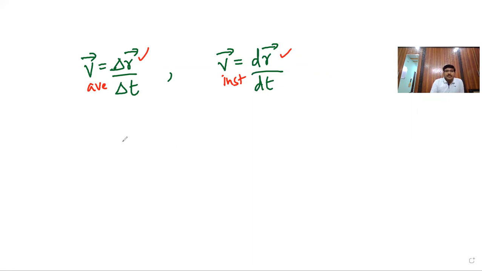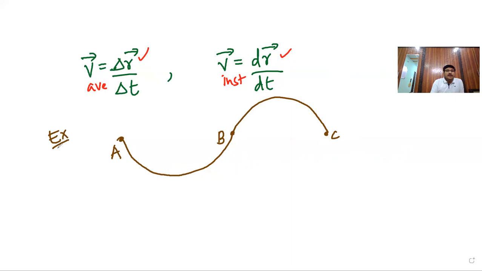Let us say this is one curve, with points A, B, C. This is only an example I have taken: a half semicircle down from A to B and a half semicircle up from B to C.